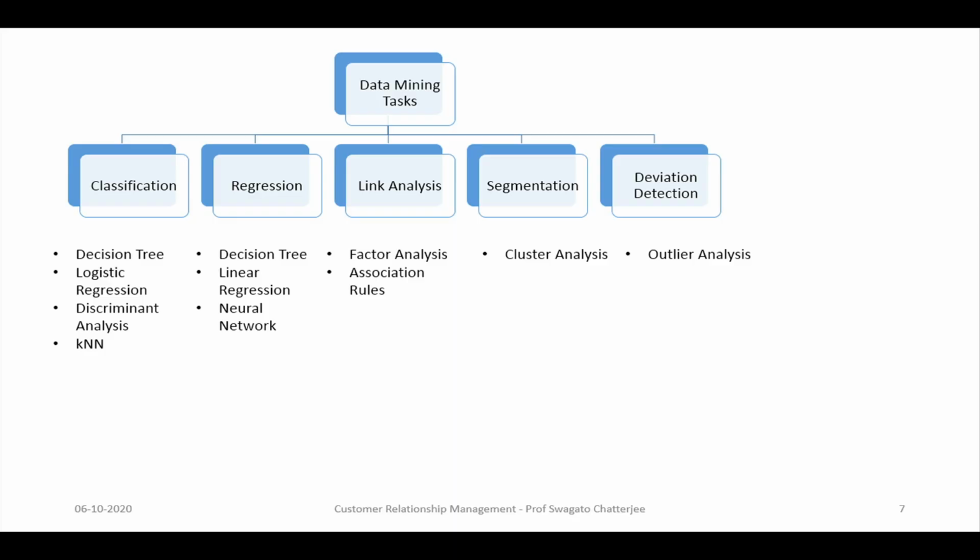in an e-commerce. And then outlier analysis, for example, fraud detection in a bank, or let us say you want to detect when a particular customer is behaving in a way which is not very common. So, if that kind of behavior is being shown by the customer, you might know that okay, something is wrong with this customer. He might have switched to somebody else, or he is not interested in me. Some behavioral pattern change is happening, and that should create a trigger, so that you can call him or her and ask what kind of problem you are facing, and what is the reason you are not liking us, etc.